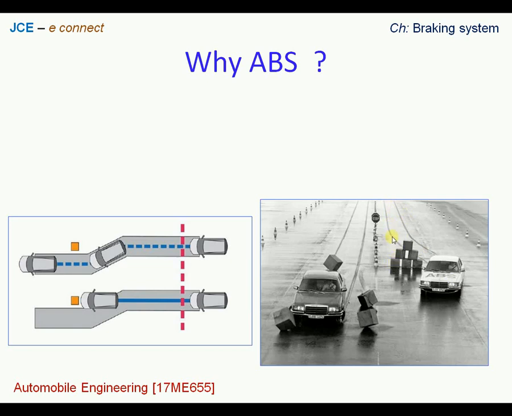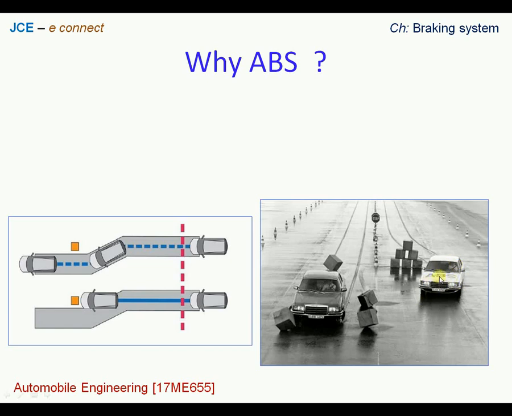On the other hand, we see another vehicle which is also approaching the obstacle with the same speed, but when the driver looks at the obstacle at the nth moment, he manages to steer the vehicle towards the left side, and thereby he manages in a safe manner, avoiding the accident. So this is a vehicle which is fitted with anti-lock braking system.